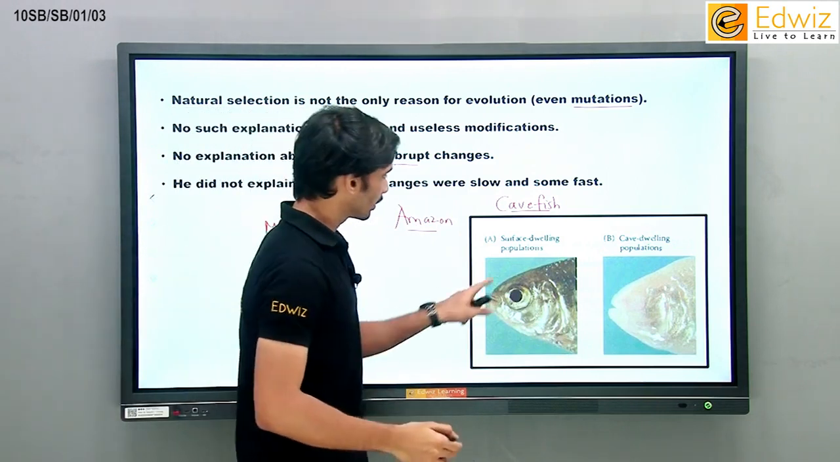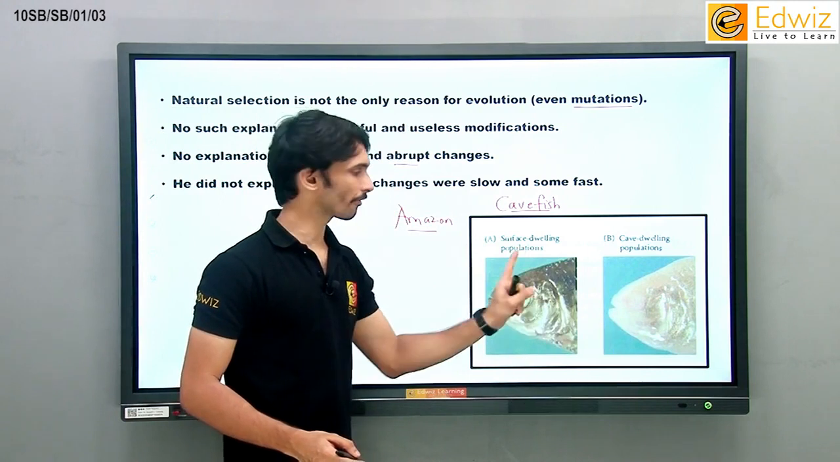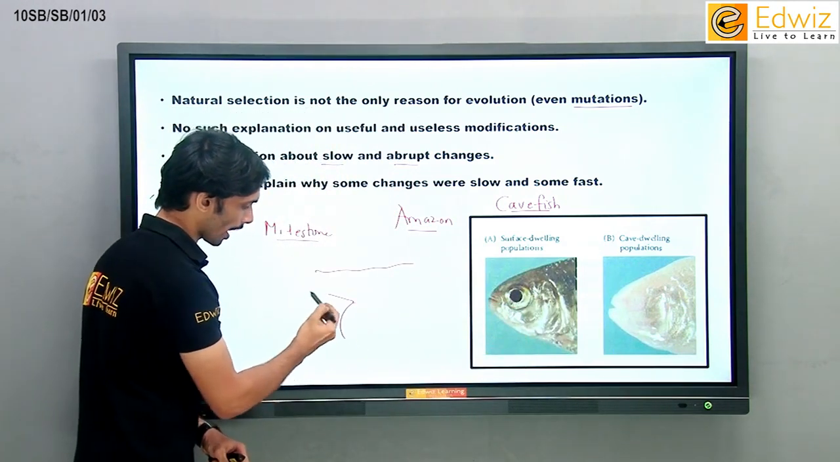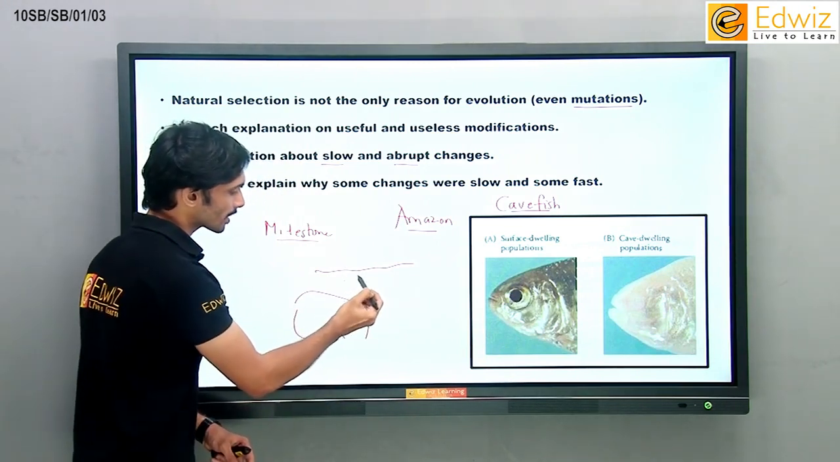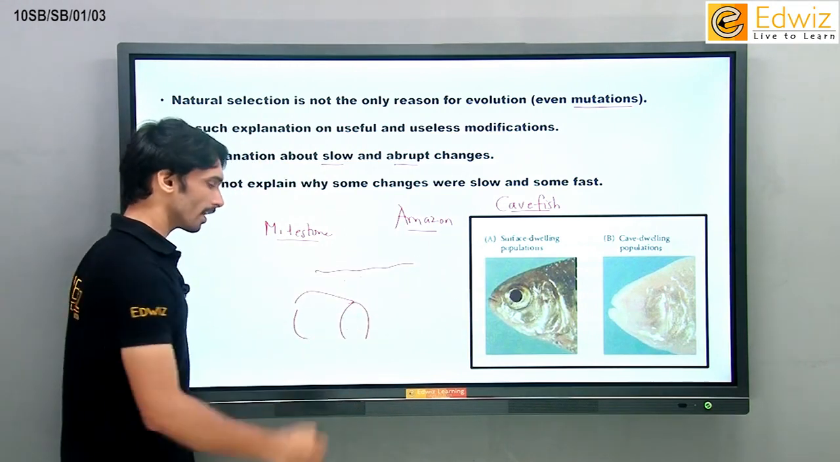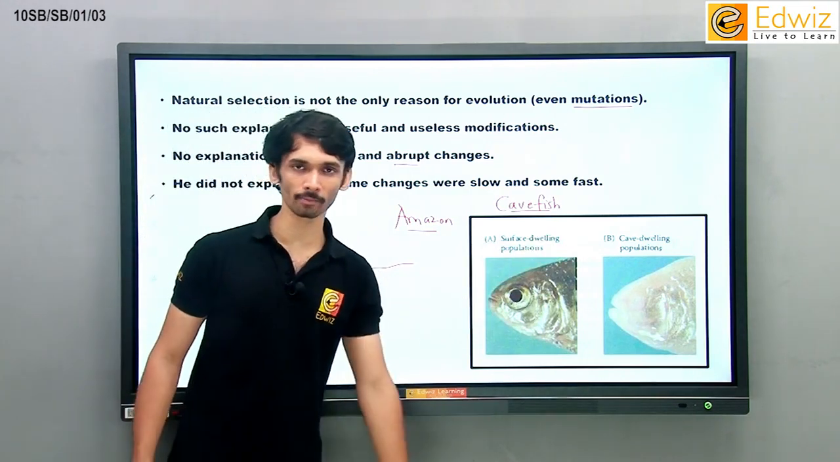Both of these fishes, this is the surface dwelling population, this is the cave dwelling population. Surface dwelling population मतलब क्या? अगर यहाँ पे आपका पानी है, if this is the cave which you have, for example within the water, right? If this is the cave and surface, के यहाँ पे रहने वाले fishes will be called as surface dwelling population. Caves के अंदर रहने वाले fishes, एक गुफा के अंदर रहने वाले fishes will be called as cave dwelling population.